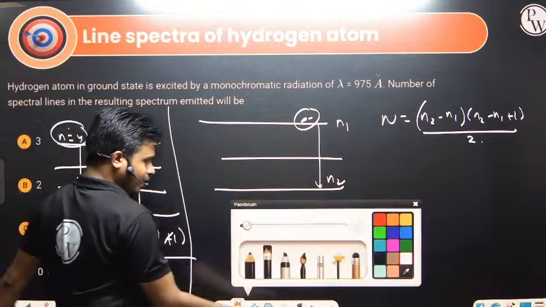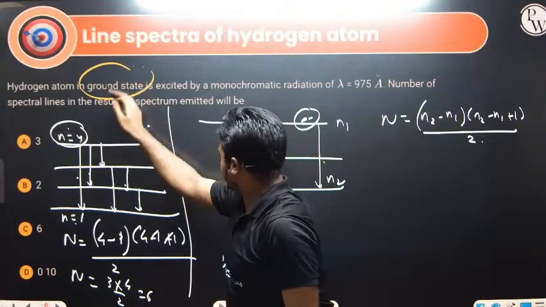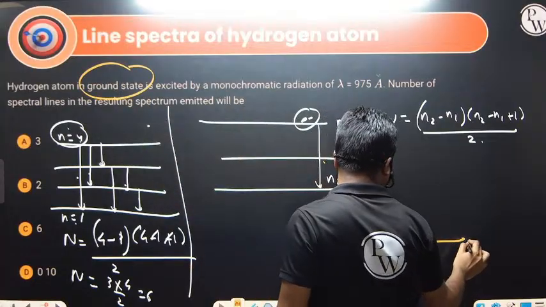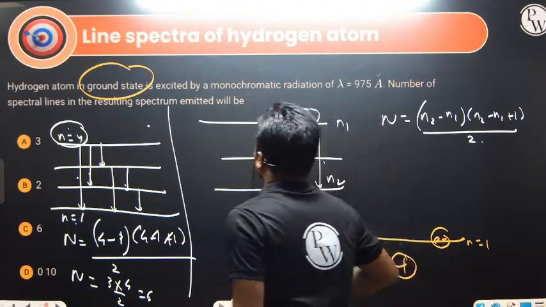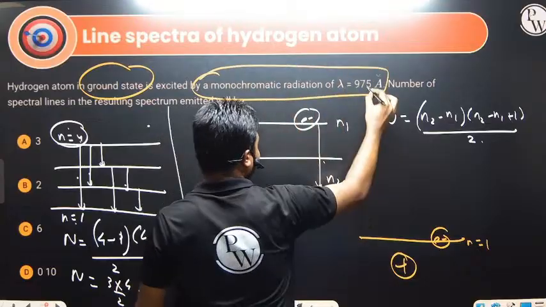Now what is happening in this particular question? Let's see. Hydrogen atom in ground state. Right now the hydrogen atom is in ground state, that is n equals to 1. The electron is sitting over here, and it is excited by monochromatic radiation of wavelength this much. So we are giving this much of light.